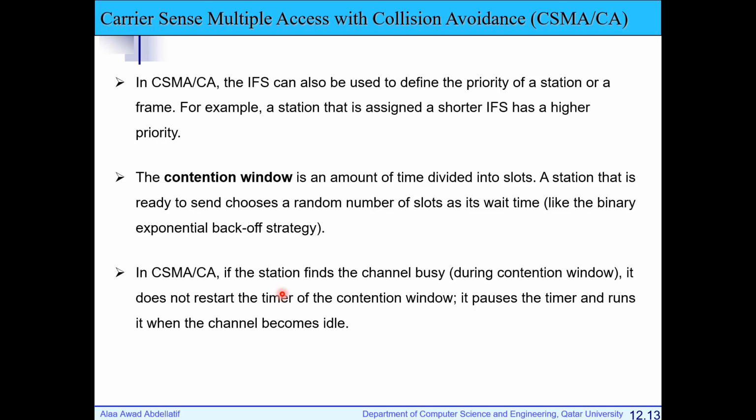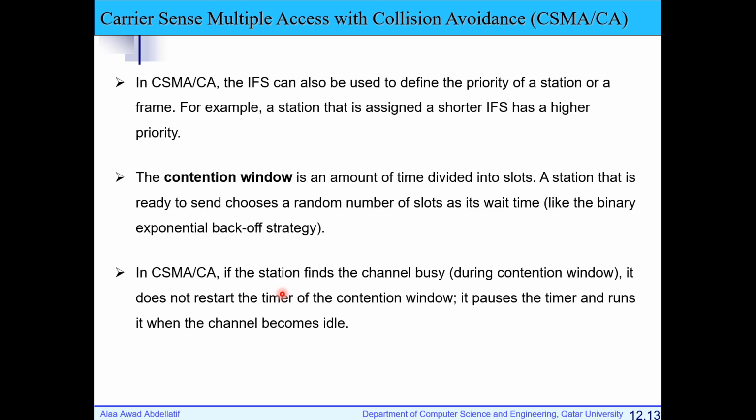If I chose a random number of slots, I will wait until the end of the timer and start to transmit. But if in any stage, the IFS time or the contention window, I suddenly find the channel busy, I will stop my timer, but not restart it. I will continue this timer later once the channel is idle again. So for example, if I waited the IFS time, and during the contention window I choose a random number of slots, for example 3 slots, I should wait another 3 slots before transmission.